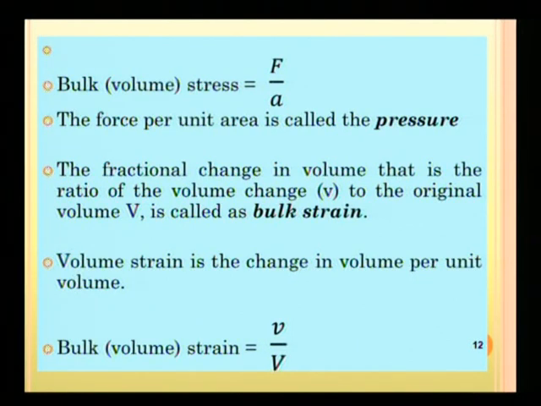Sometimes force per unit area is known as pressure in this case, because the force is uniform and normal. So F by A is volume stress or pressure, and bulk strain is defined as change in volume divided by original volume. This is the second type of strain.